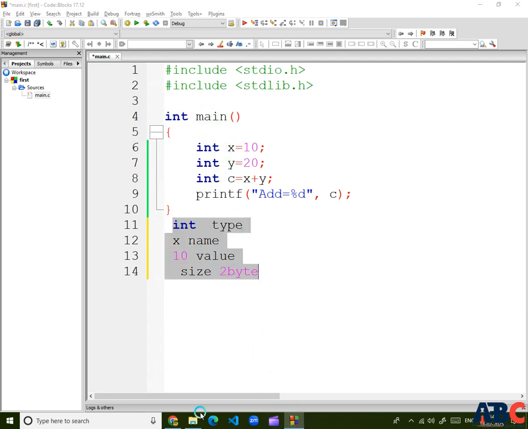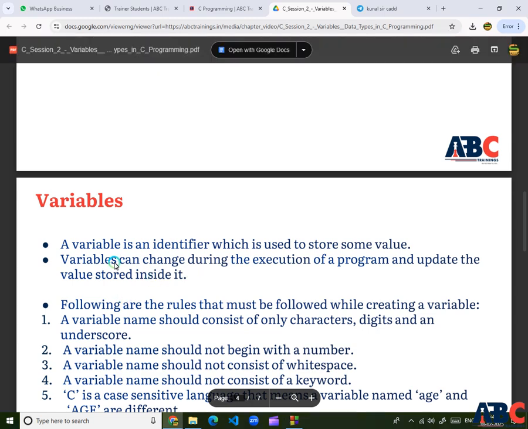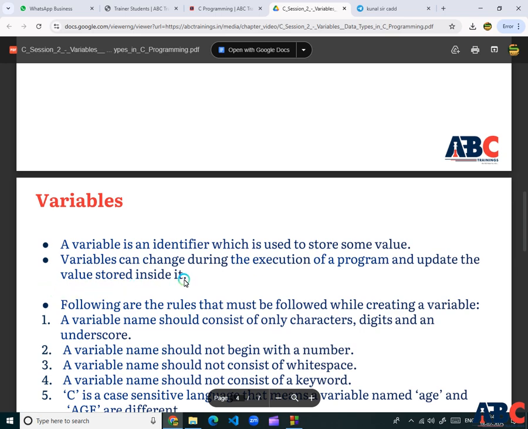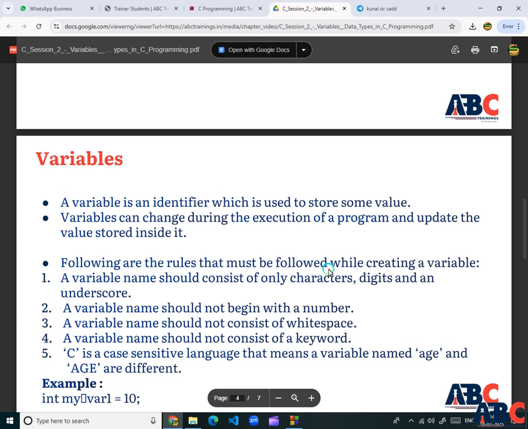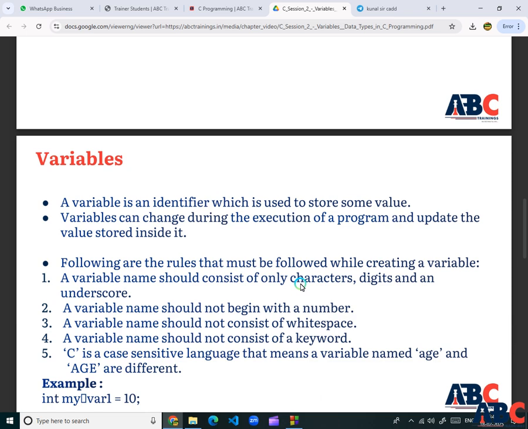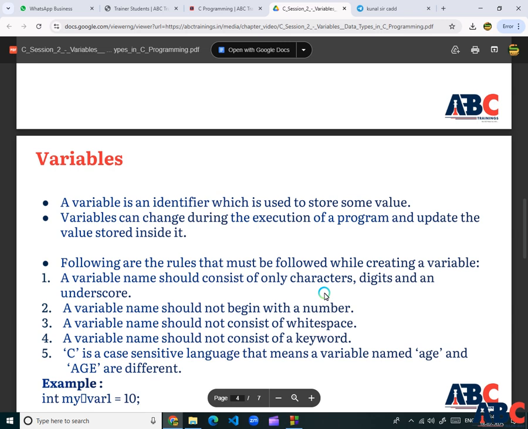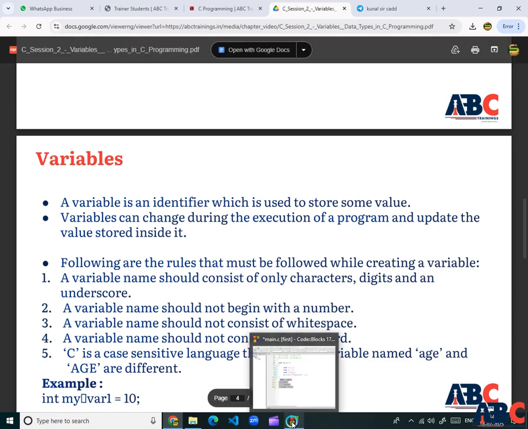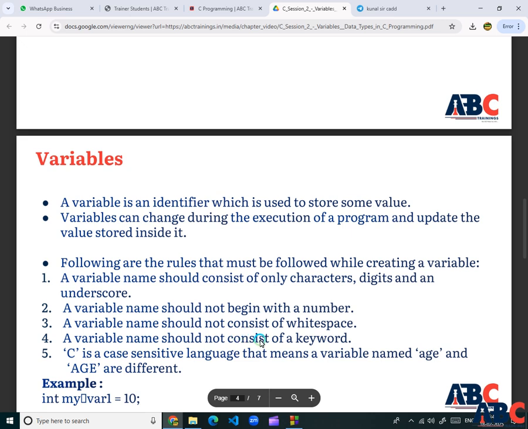Basically a variable can be changed during the execution of a program and updates the value stored inside it. The following are the rules to be followed when creating a variable. A variable name should consist of only characters, digits and an underscore. A variable name should not begin with a number. The variable name cannot start with a number. A variable should not consist of white space. We either use an underscore to combine words, and we do not declare a variable with white space gaps.